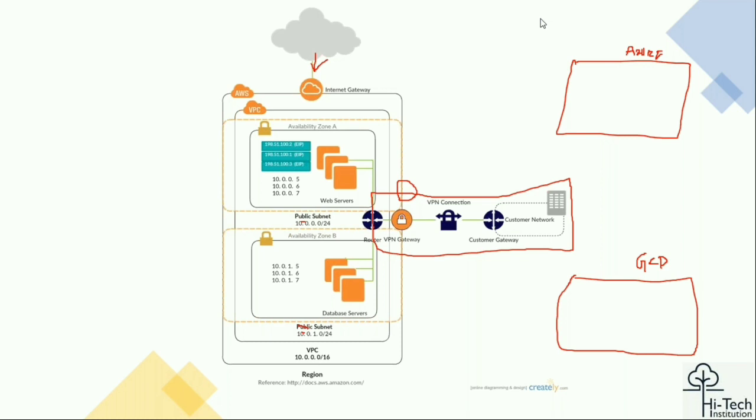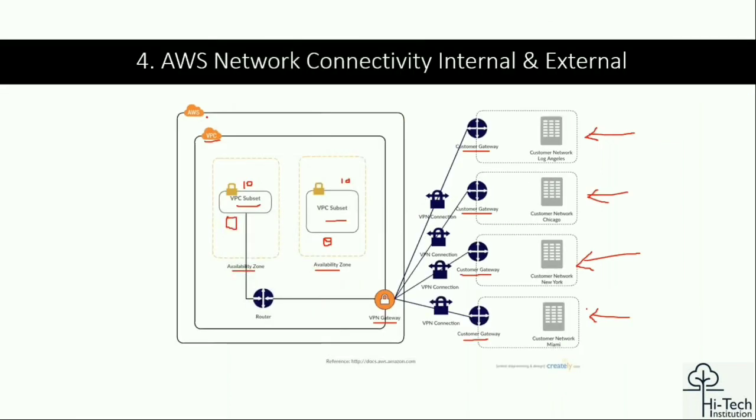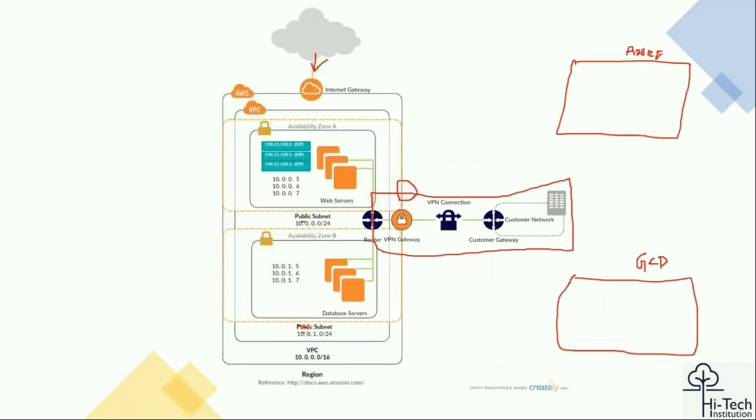On-prem we are good. When you have multiple locations, with a single VPN we can establish connections to multiple different customer gateways. We are totally fine with that. One-to-one is also fine: one environment, one customer gateway, one VPN connection will be established. Tell me, for multi-cloud, how will it communicate?